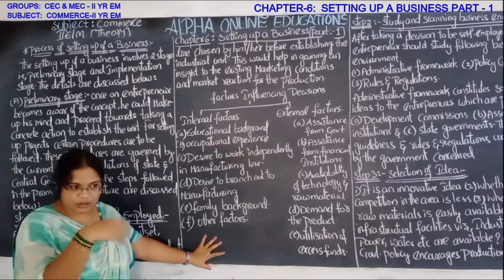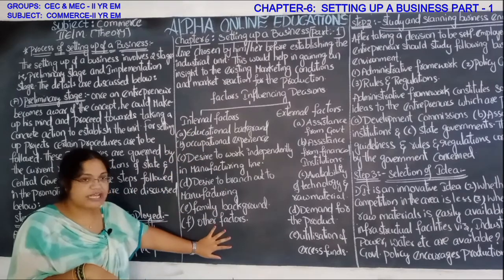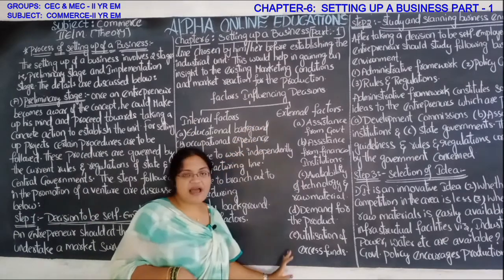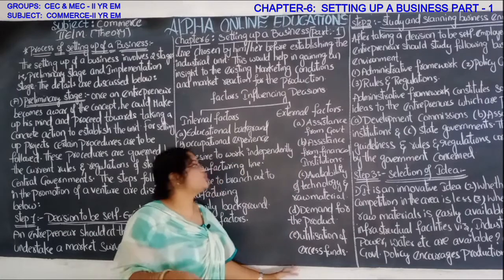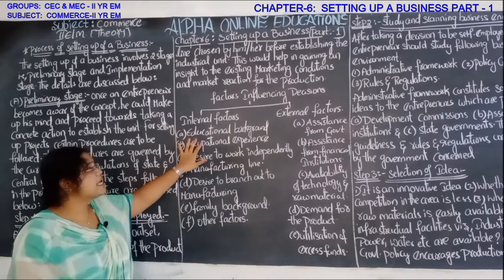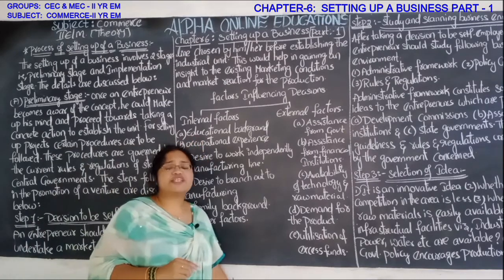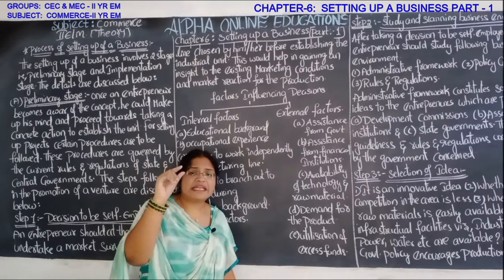Internal factors means within the entrepreneur. These factors will affect him, and these are the external factors which affect the decisions. So let us see first internal factors. First one is educational background. So what is the educational background of the entrepreneur?